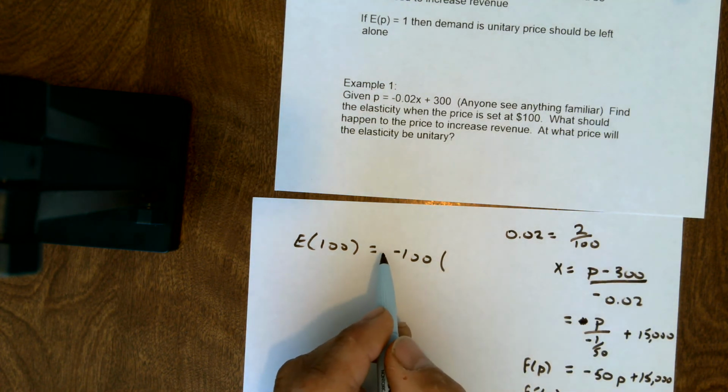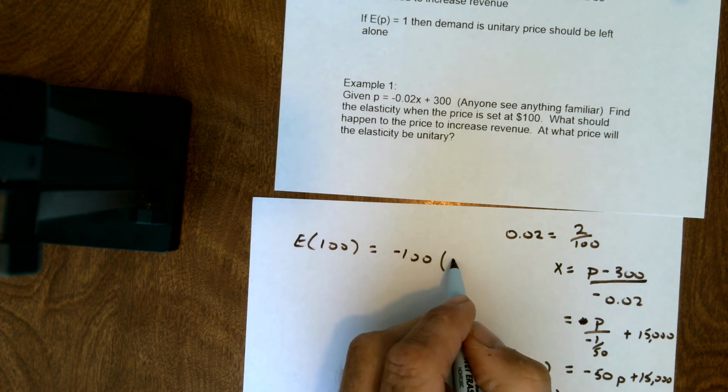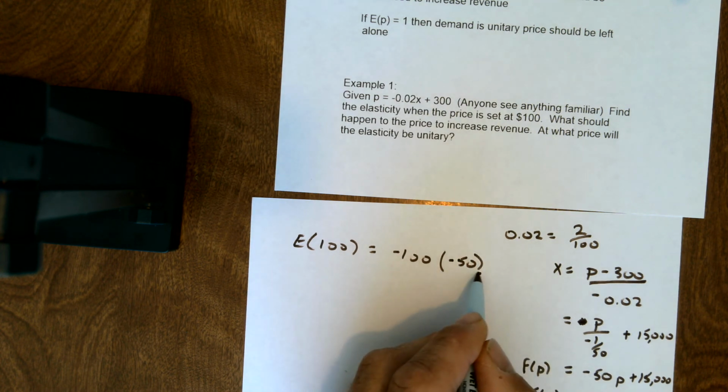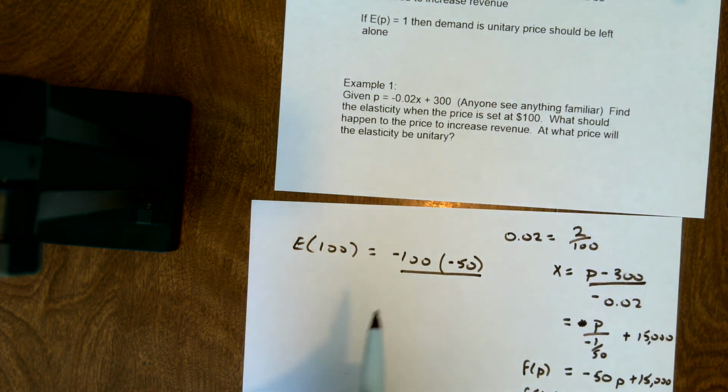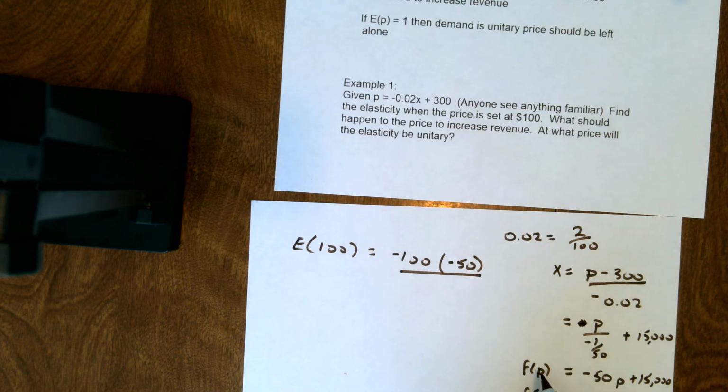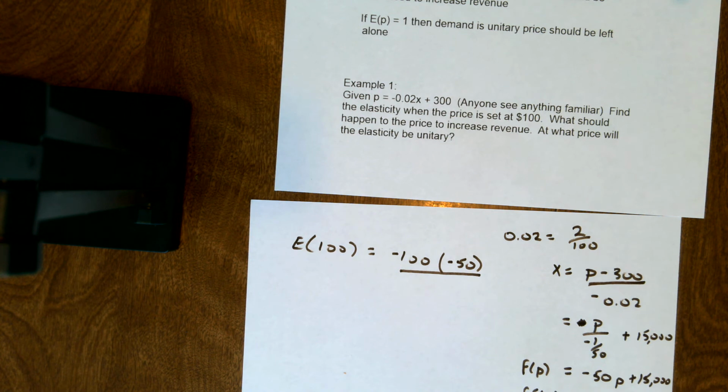So coming back up to my equation, I have negative 100 times negative 50 divided by f of 100. So f of 100, I come back down here, I have negative 50 times 100, so it gives me negative 5,000, plus 15,000, which is going to give me 10,000.